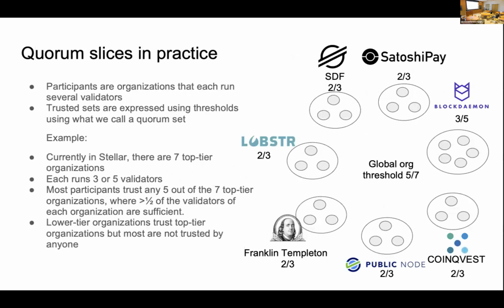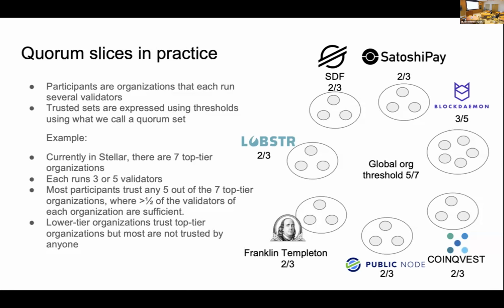In practice, Stellar's network currently comprises several top-tier organizations, as the figure plotted on the right shows. Each organization has around 3 to 5 validators and runs these validators. Among the organizations, there's a threshold, named the quorum set, to reach the agreement. So for the example here, the threshold is 2 for all the organizations with a size of 3, and a threshold of 3 for the organization of 5. Smaller organizations trust the larger organizations, which leads to their tiering hierarchy.